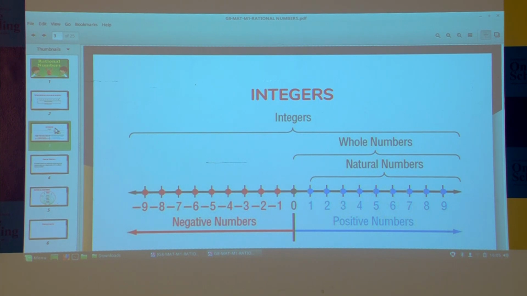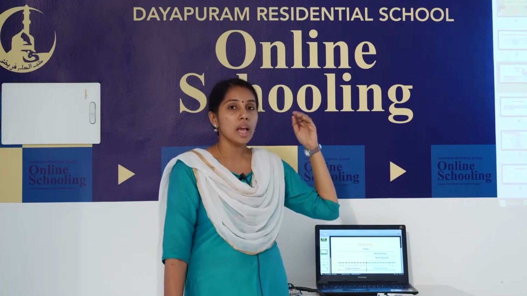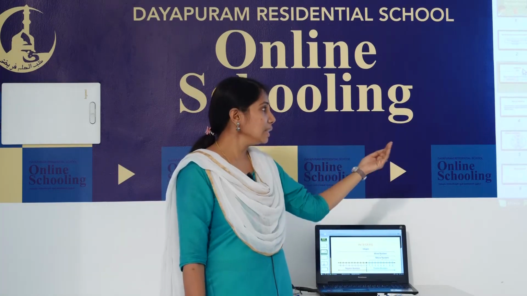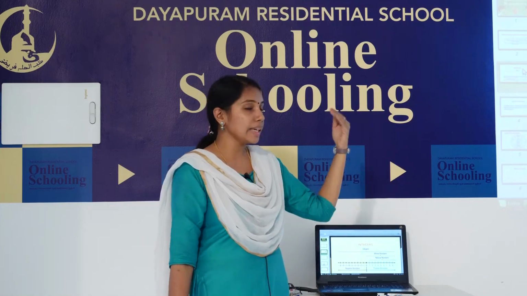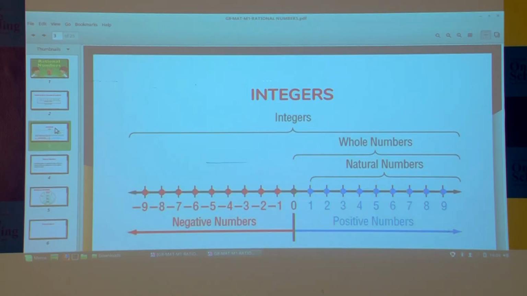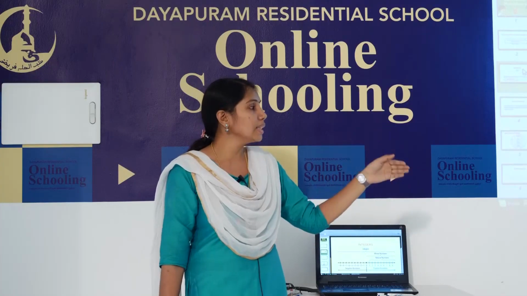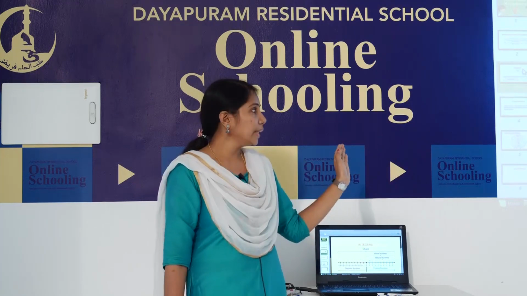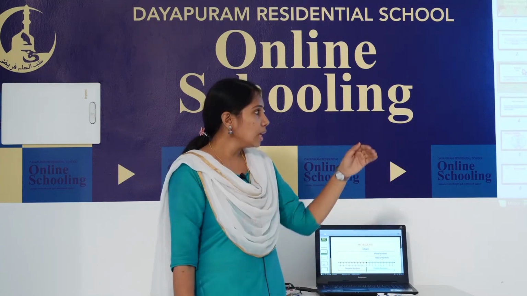So what is an integer? What is the definition of integer? Integers are the collection of positive numbers, whole numbers and negative numbers, or you can say that integers are the collection of natural numbers, whole numbers and negative numbers. From the number line itself you can understand how we can represent integers on a number line. Here 0 is in the middle of the negative numbers and positive numbers.